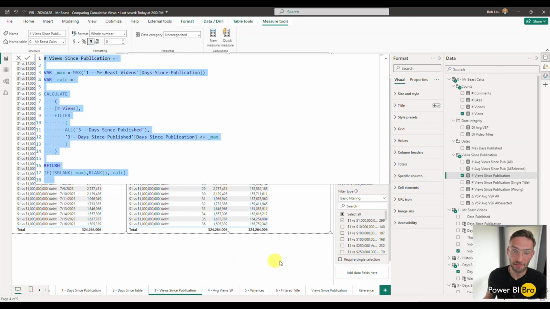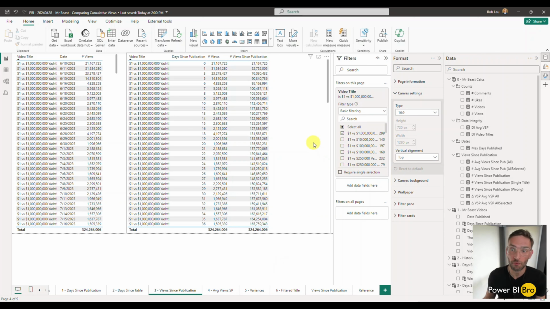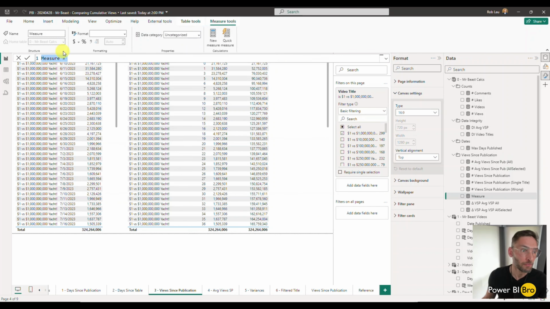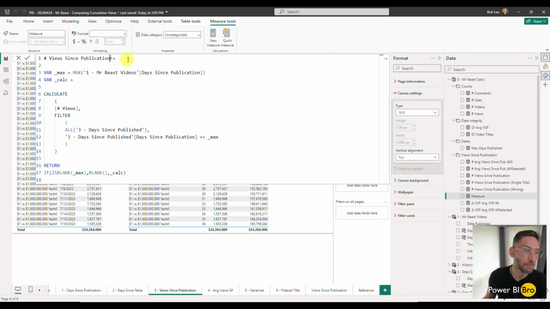So if I copy this, again, I'm going to copy it so I can make a new one and talk through it with you, as you'll be making yours as well. New measure, paste this in here, view since publication 2. It's a fundamental basic kind of rolling total calculation where there's already a measure in the model called number of views that very simplistically just says sum up the number of views for every video. That's what creates a spiky chart.